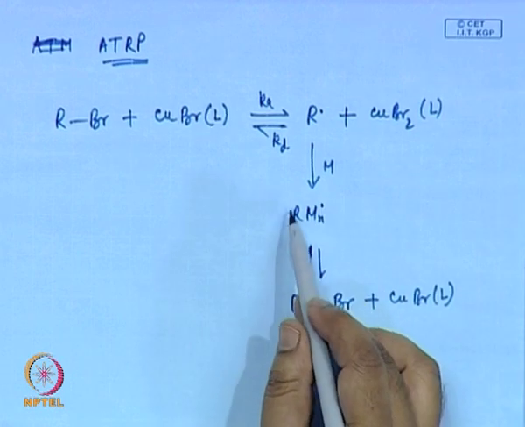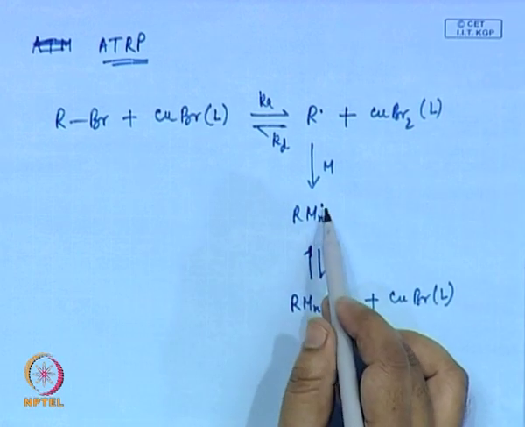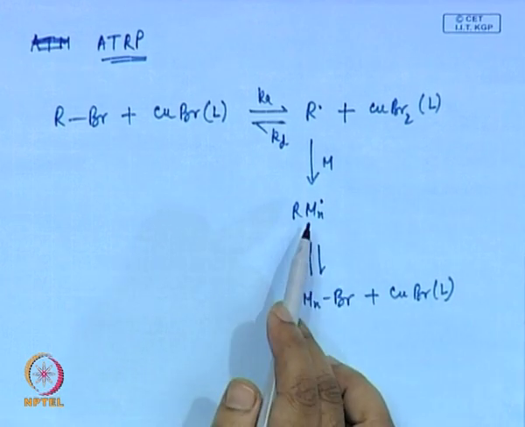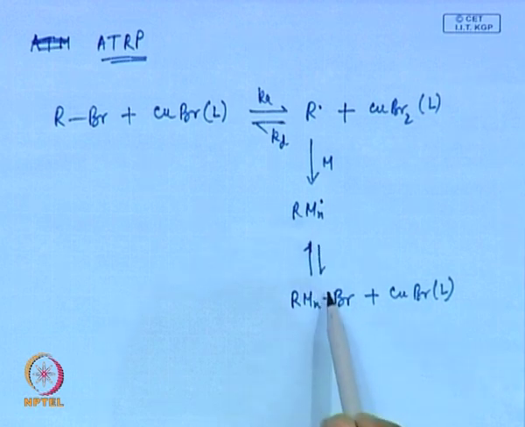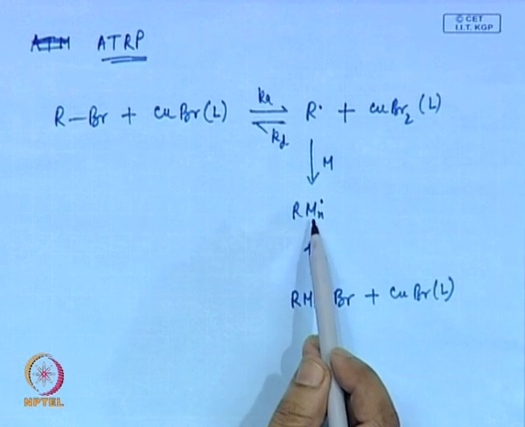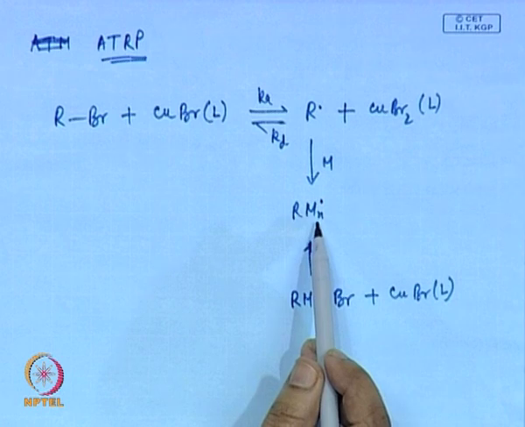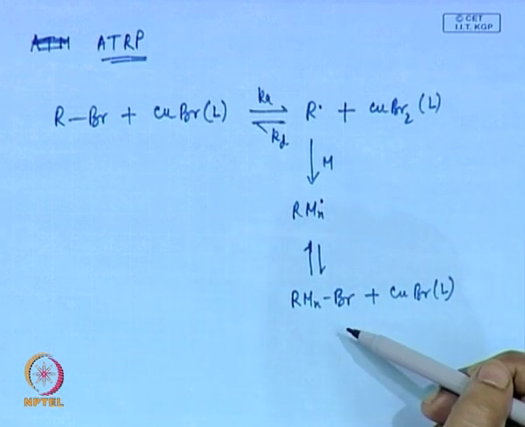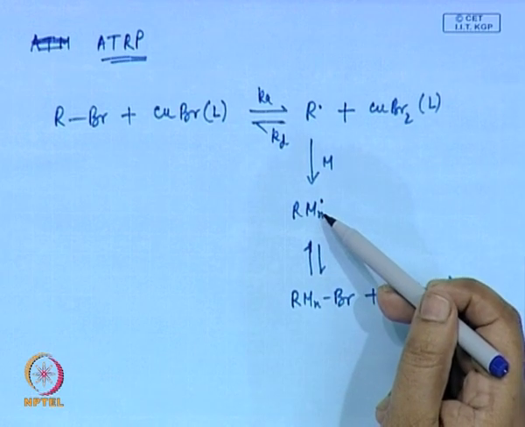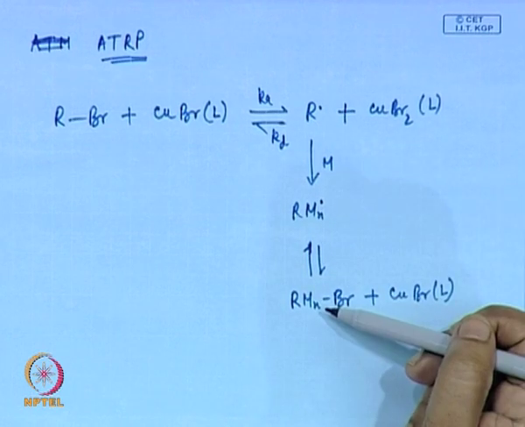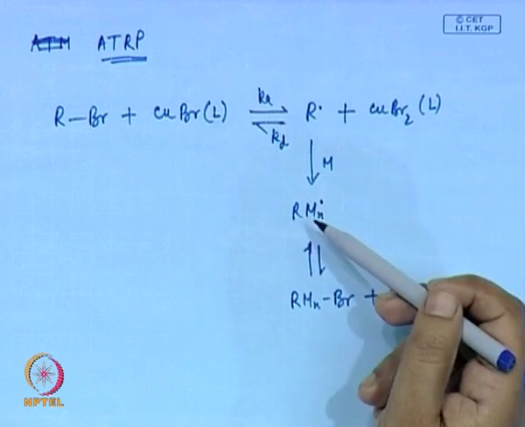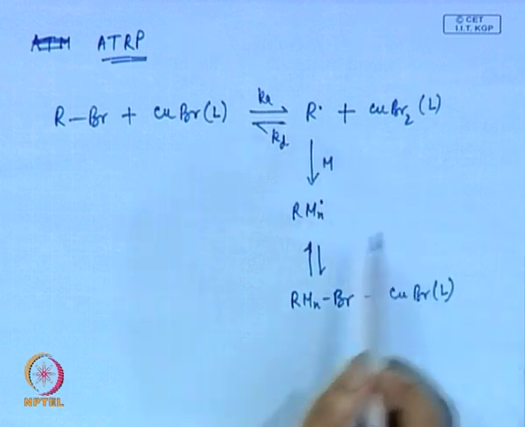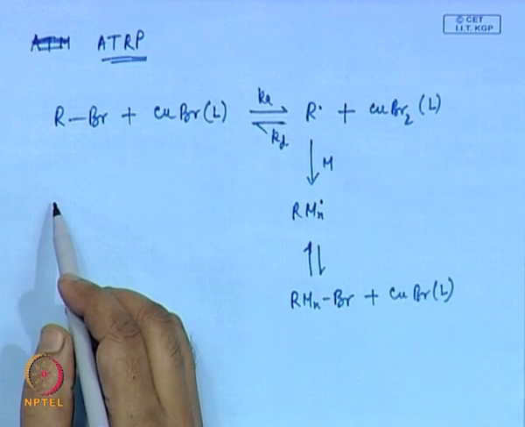So, at any moment of time the concentration of these is very small, which means the termination reaction is very less, and because this is part of an equilibrium, one radical is coming out, capturing a monomer, increasing the chain length, going into the equilibrium. A second radical is coming out, reacting with a monomer and going into the reaction. So, the average time this spends in the active form is the same for all the propagating radicals. So, the chain length for all the propagating radicals is the same.